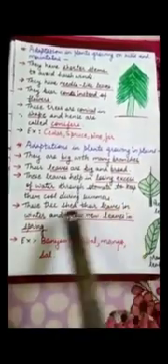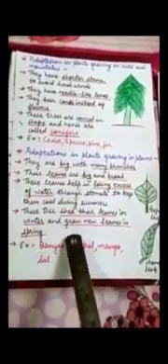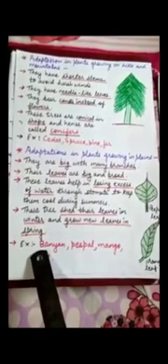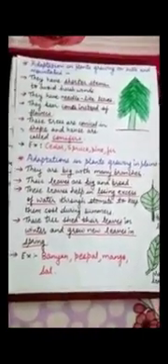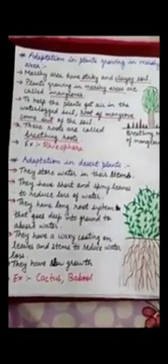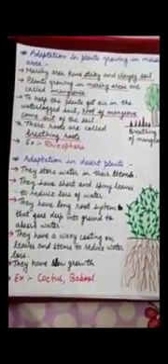These trees shed their leaves in winter and grow new leaves in spring. Examples are banyan, peepal, mango and sun. Okay students, so now we have discussed adaptation found in hills and plains.